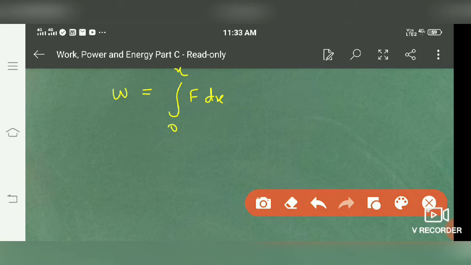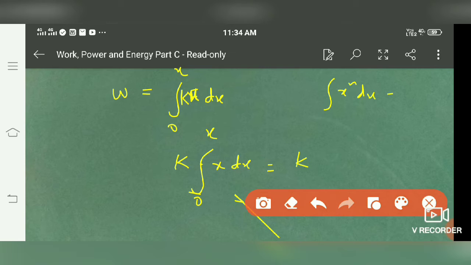Substituting the value kx, since k is a constant, we take it outside the integration and get the integral of x dx from 0 to x, where the integration of x raised to power n dx has the formula x raised to power n plus 1 upon n plus 1.